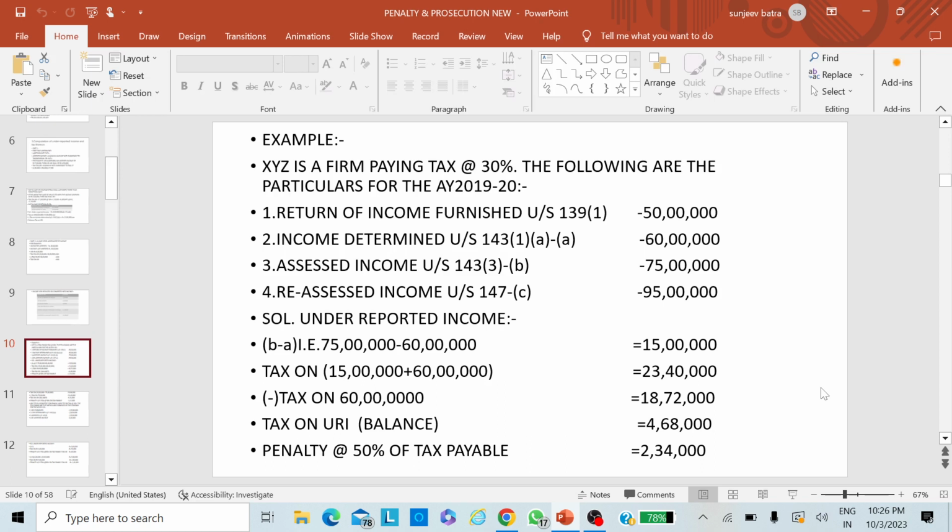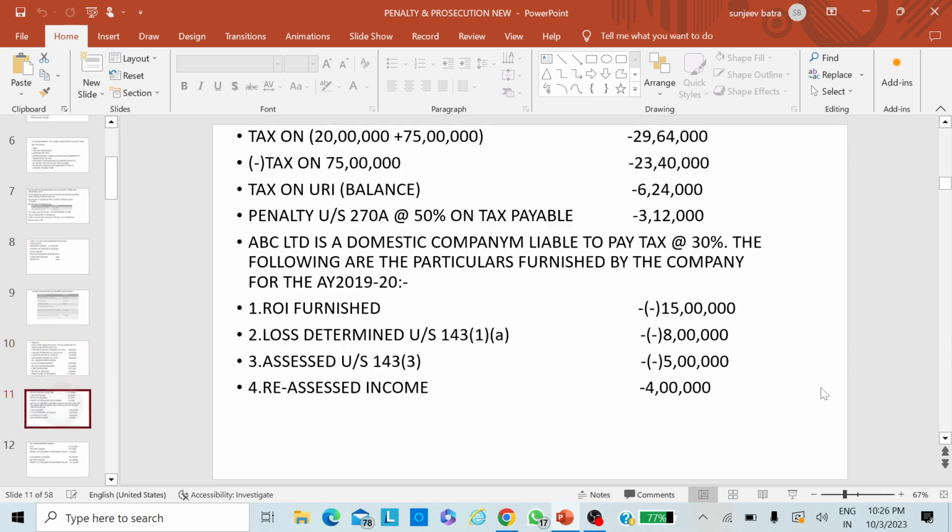But after reassessing the income, the difference between the reassessed income and the assessed income is 20 lakhs, and 20 lakhs shall be the underreporting of income when the case of the assessee is reassessed under section 147. Tax shall be calculated on that amount, and after that penalty shall be imposed at the rate of 50% or 200% as the case may be.